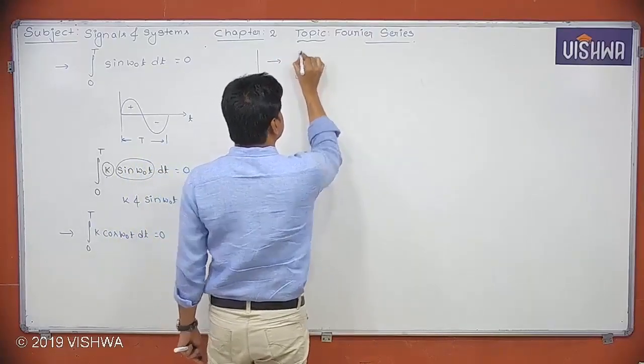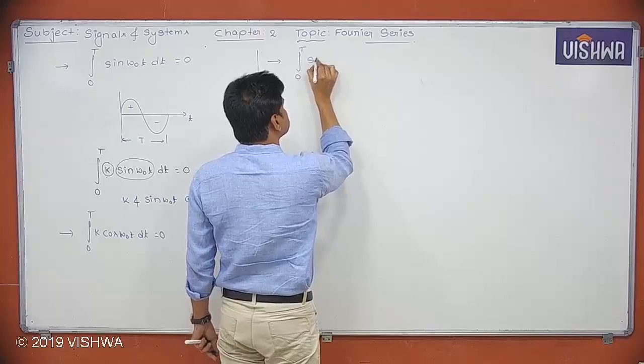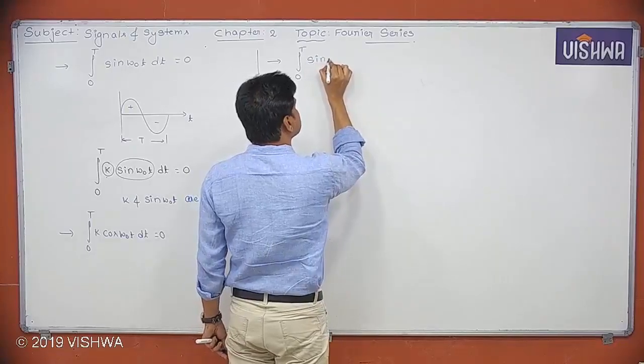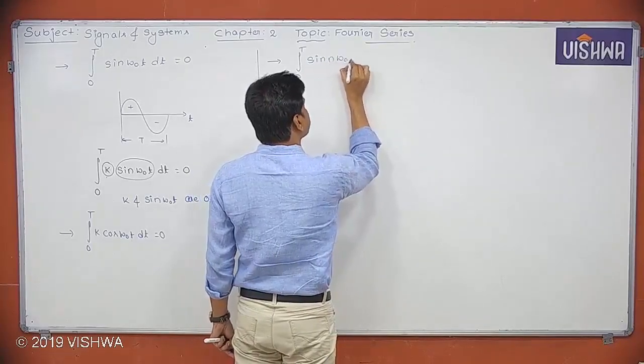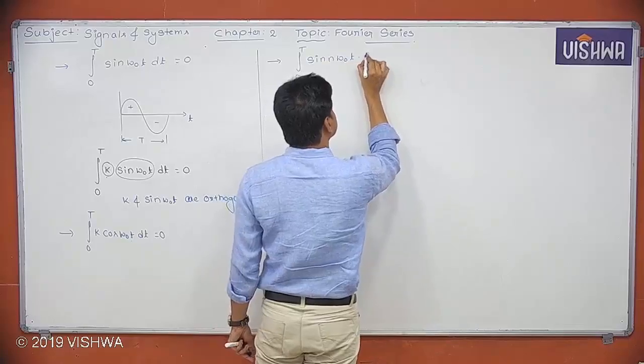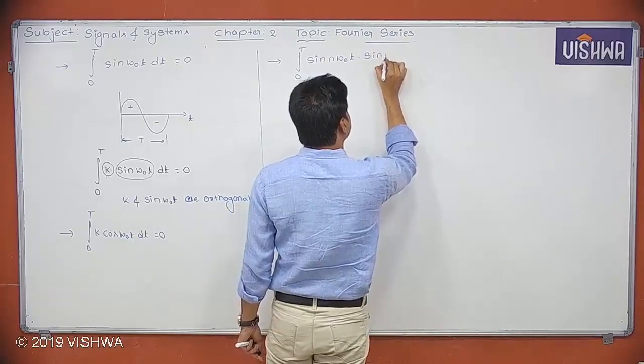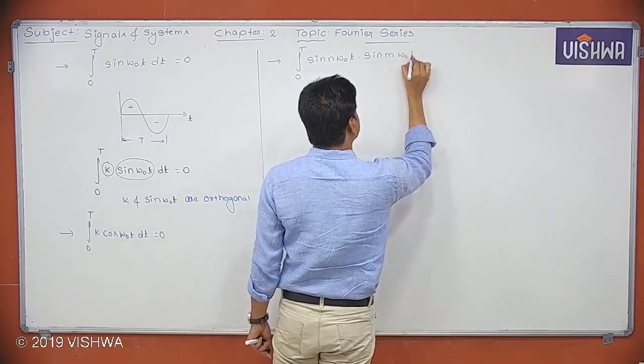Integral 0 to T of sin n omega naught t multiplied with sin m omega naught t dt.